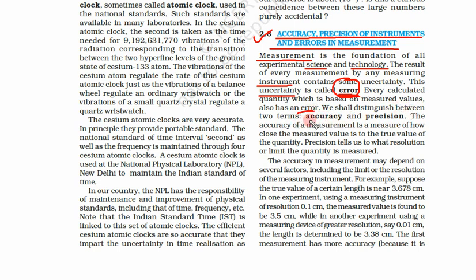Now let us understand two terms: what is accuracy, what is precision. Let us first see the definition, then I will give one very good example. The accuracy of a measurement is a measure of how close the measured value is to the true value. Second, precision tells to what resolution or limit the quantity is measured.